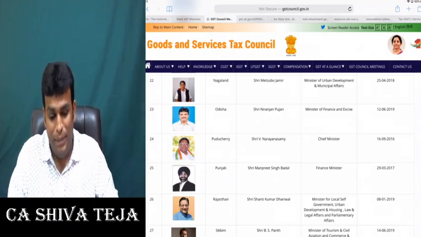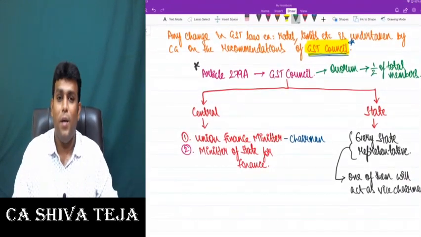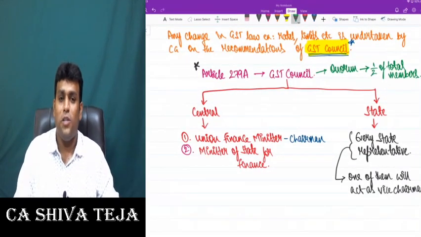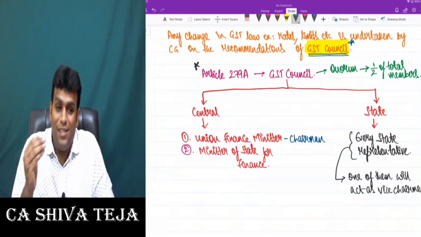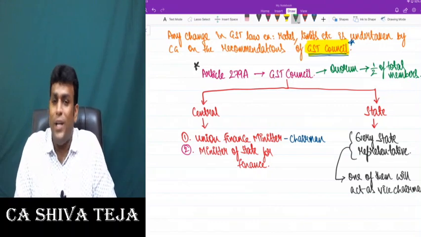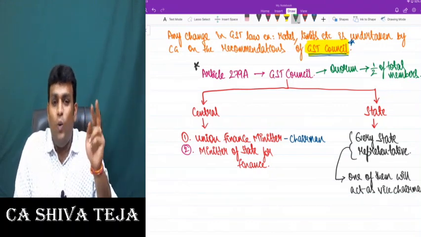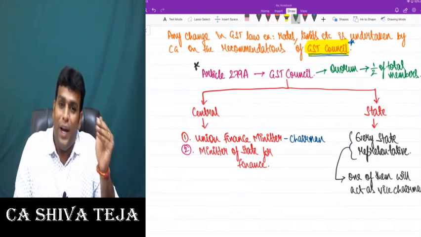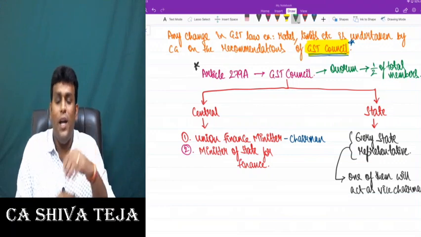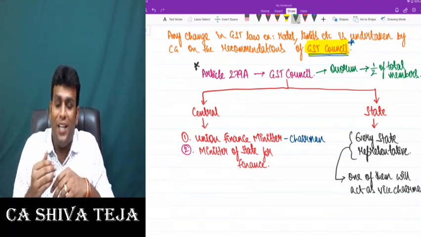Let me go back to my sheet and I want you to write this. Article 279A talks about GST Council, in which there are central side members as well as state side members. Central side, how many are there? Only two members. Number one, the Union Finance Minister, who will act as chairman of GST Council. Number two, the Minister of State for Finance. And from the state side, we have every state representative, and out of that, one of them will act as vice chairman.